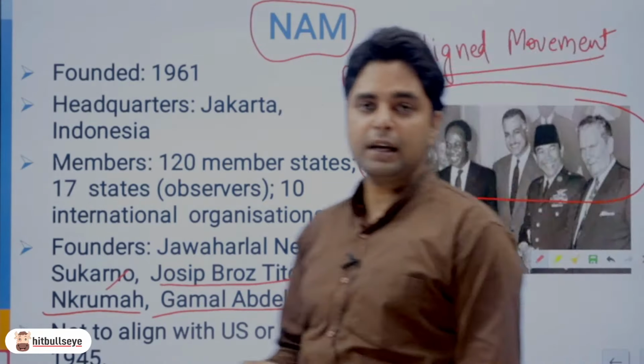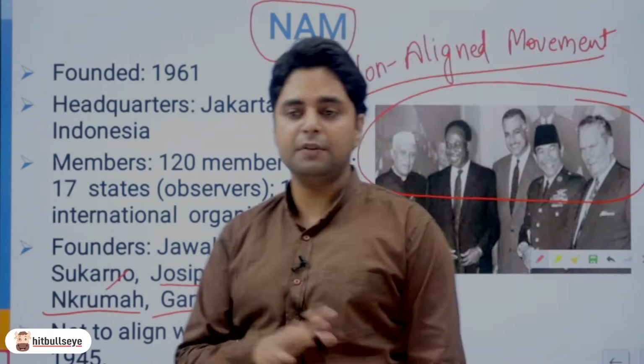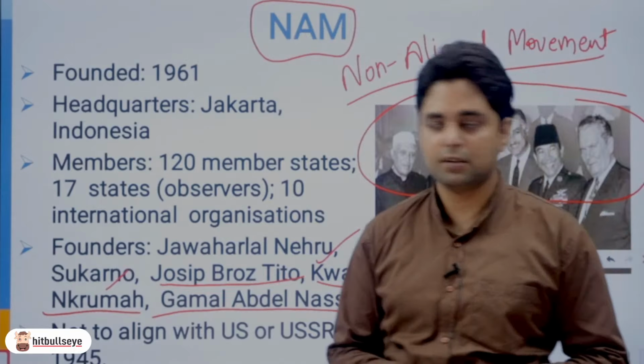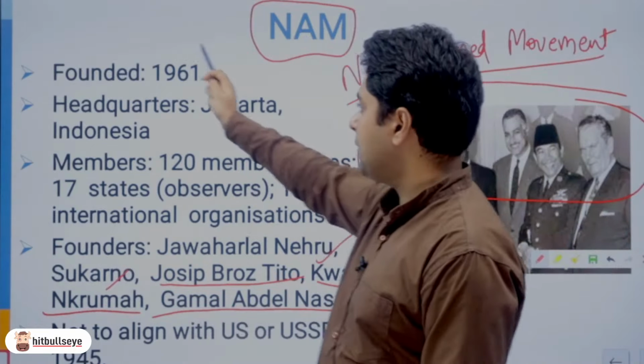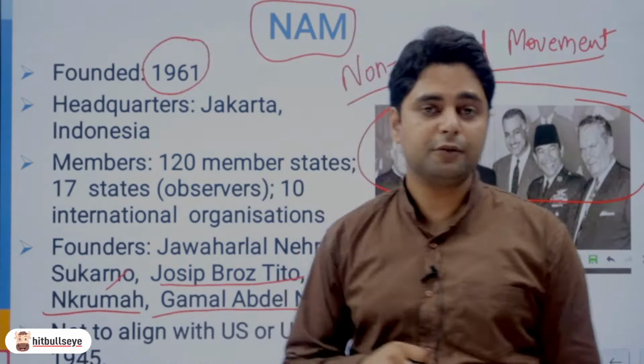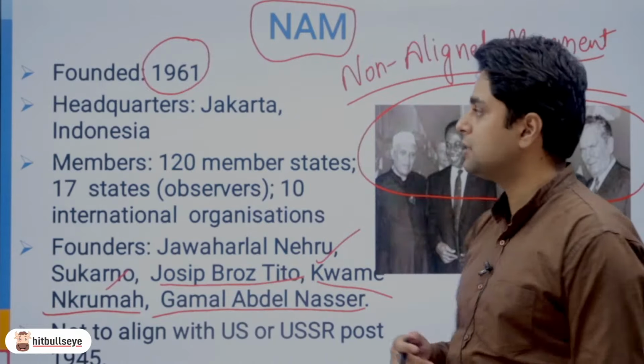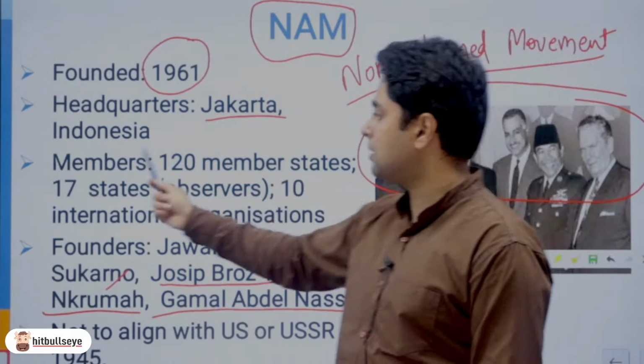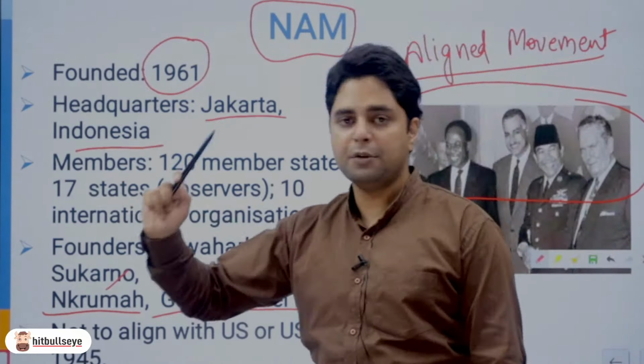That means we will not align either with USA or with USSR. We want to be non-aligned countries. So it was founded in 1961 at the height of the Cold War, near the Cuban Missile Crisis. इसके headquarters थे जकार्ता, इंडोनेशिया में, और आज की डेट में इसके 120 मेंबर स्टेट्स हैं, और उसके अलावा भी बहुत सारे ऑब्जर्वर्स हैं जो इसके मेंबर्स हैं.